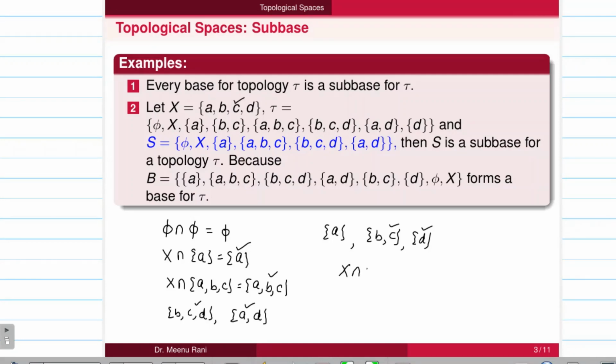If I take X intersection with X, this is X again, so this also belongs to B. So the collection of all possible intersections of the members of S forms a base here. This forms a base because every member of tau can be written as a union of the members of B. So this B is a base for the given topology, and thus we can say that this S forms a subbase for the given topology.